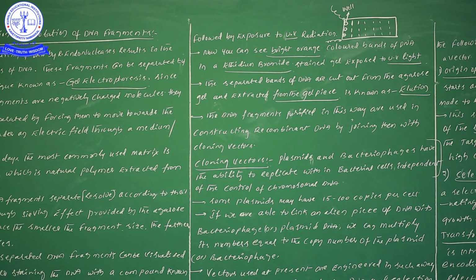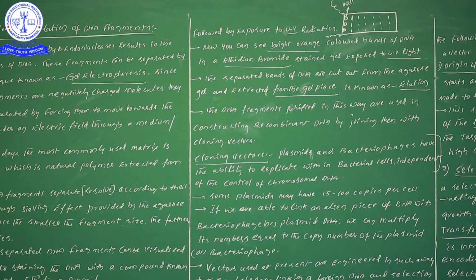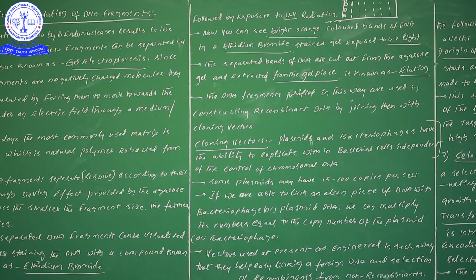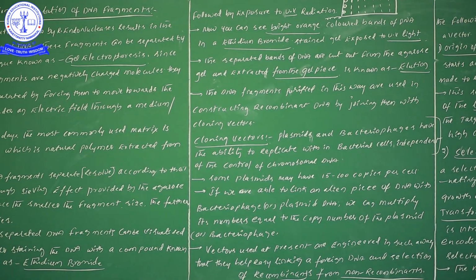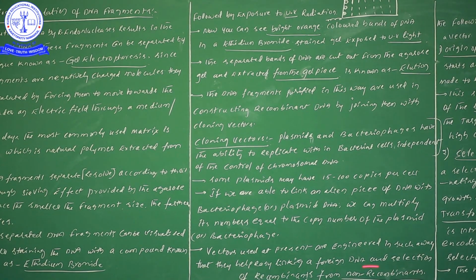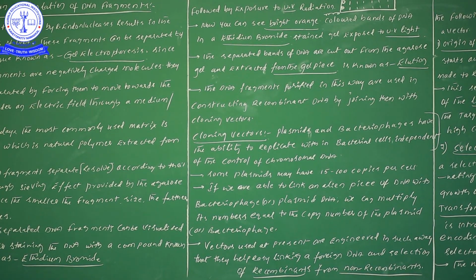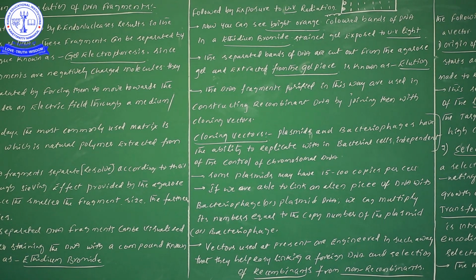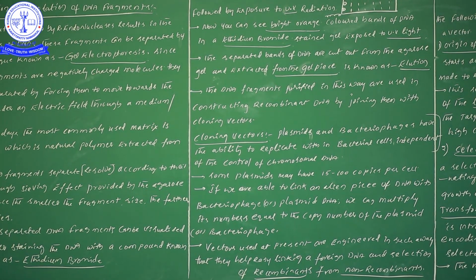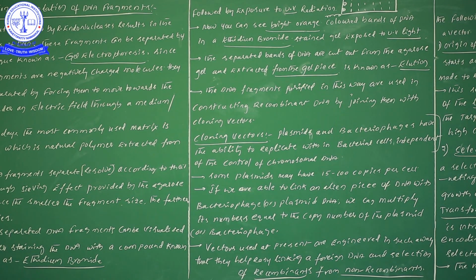So the vectors used at present are engineered in such a way that they help in linking of a foreign DNA and in the selection of recombinants from the non-recombinants. These vectors are nothing but plasmids or bacteriophages.